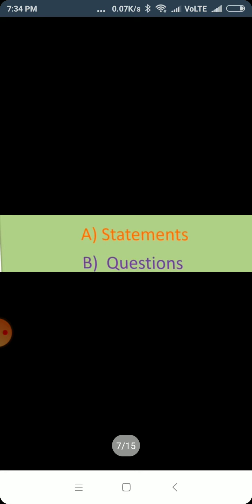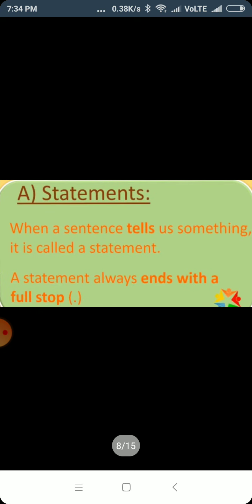Now the two main types of sentences are statements and questions. Statements. When a sentence tells us something, it is called a statement. And a statement always ends with a full stop. For example, the girl is reading a book.